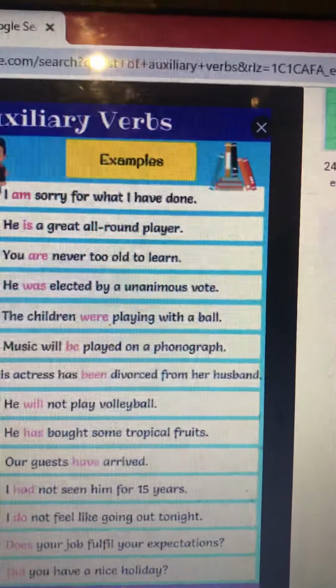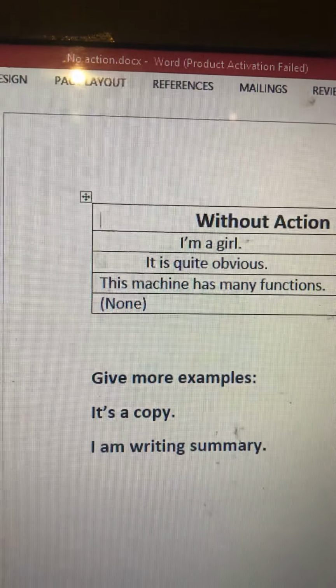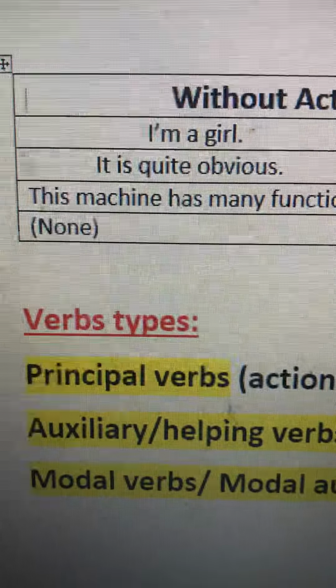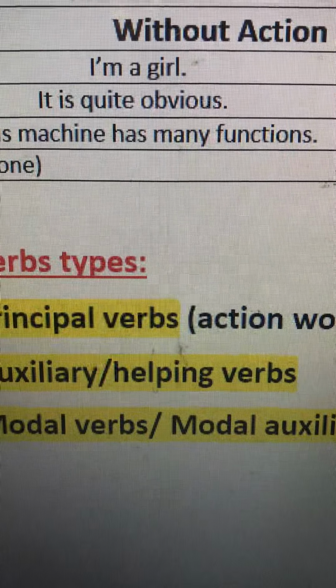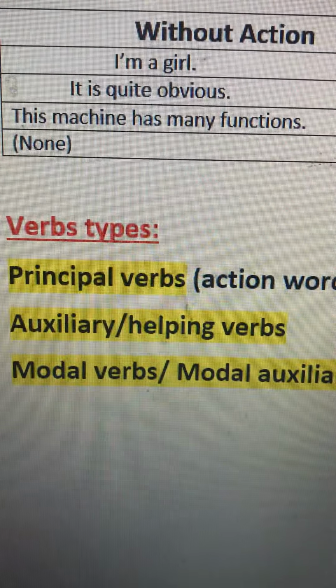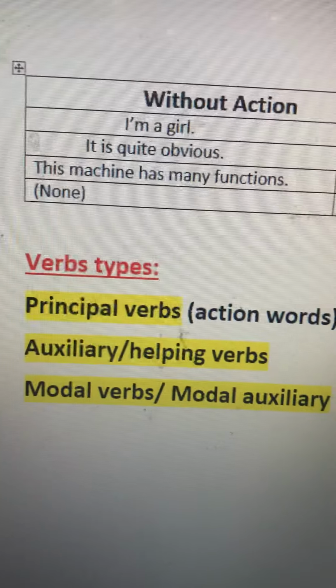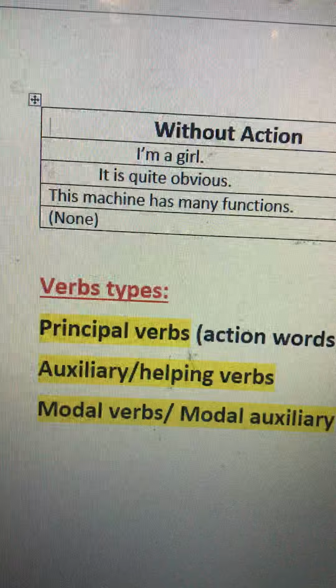And now, going back to our main page, which was this. So we have talked about two types. One is principal verb, the other one is auxiliary, which I have just shown you. Then we have another type of verbs which is called modal verbs, and we also call them modal auxiliary. Okay, they are something like this.